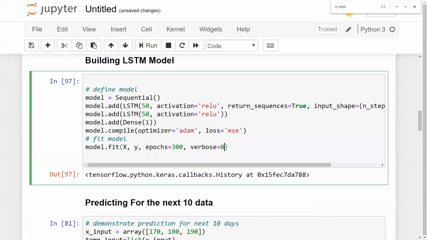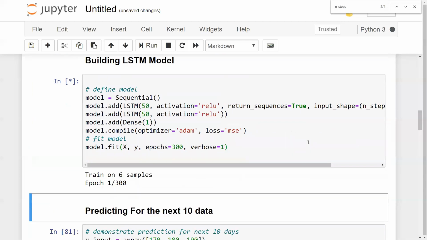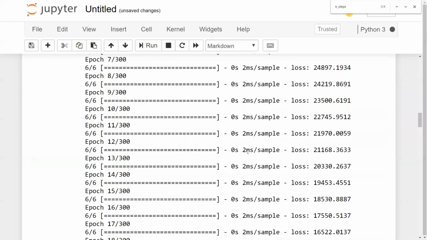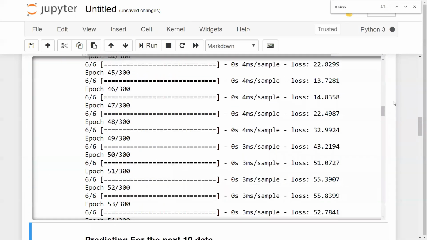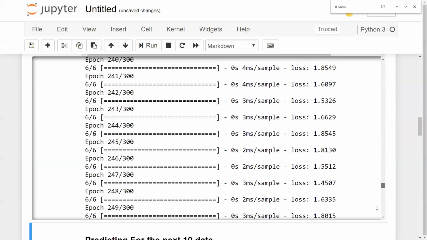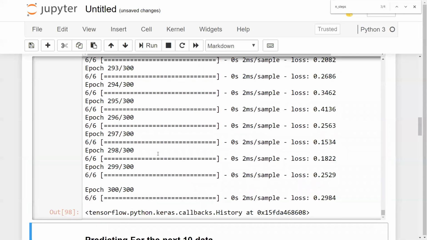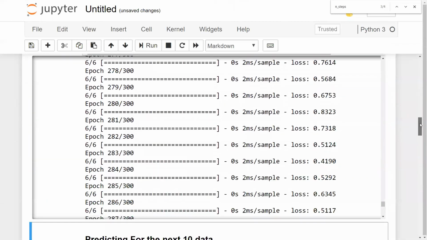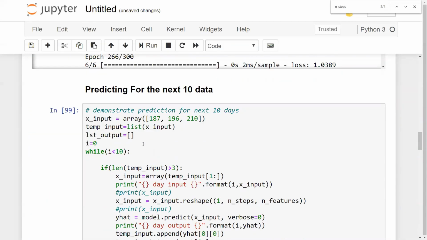If you really want to see it, with verbose equal to 1, you'll be able to see all the epochs, how it is basically taking place. And here you can see all the epochs. So quickly, since the data set is very, very small, guys, the execution time will be very, very less. Okay, so once my fit is done, now this is the most important step.